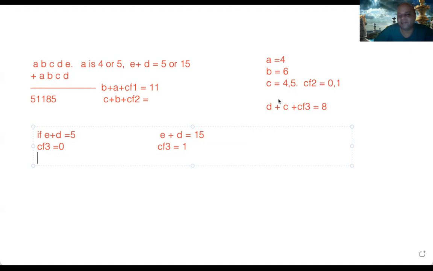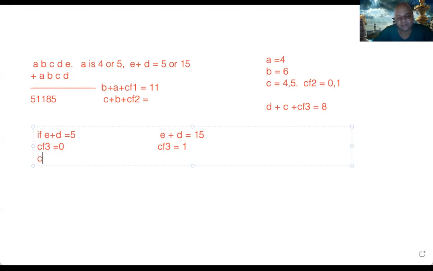Then what is the value of D? It can either be 4 or 3, and we'll assume that the same digit is not repeating. So if C is equal to 4, C plus D plus CF3, which is 0, is equal to 8, that means D also will have to be 4. I don't think that is the thing, so we'll assume C is equal to 5. If C is equal to 5, then D is equal to 3.